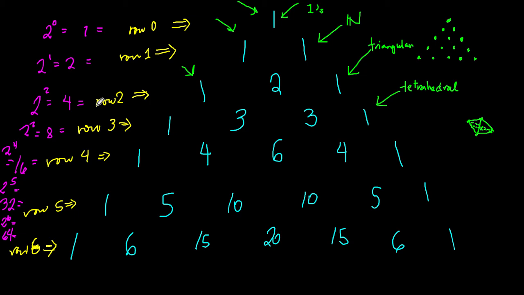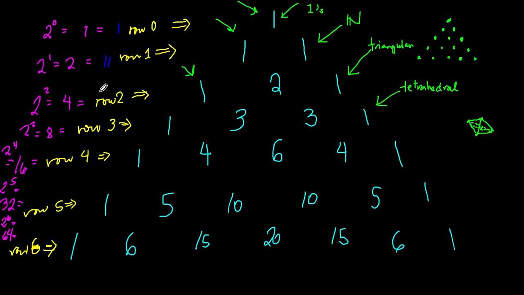Another way is that we can see powers of 11 right here. So how do we get to see the powers of 11? You just simply need to read each row. Let's try to change color. Let's say we want the color blue this time. So we just need to look at the numbers. So this is like 1. This is like 11. So this is 1. This is 11.